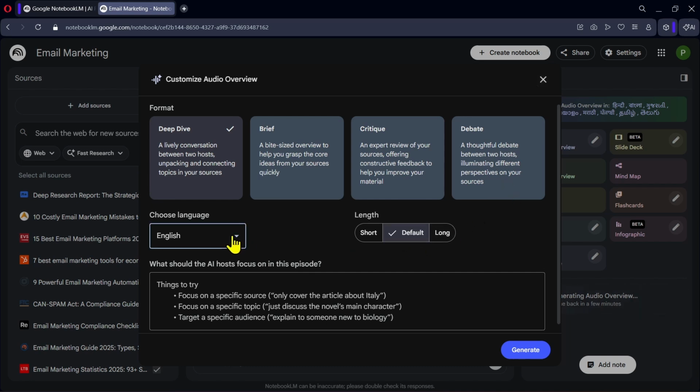You can also select the language, and you can see that we have many different languages to choose from. We can also adjust the length of the audio overview. If you want the discussion to focus on specific aspects of the topic, you can write your instructions here. Once everything is ready, click Generate.